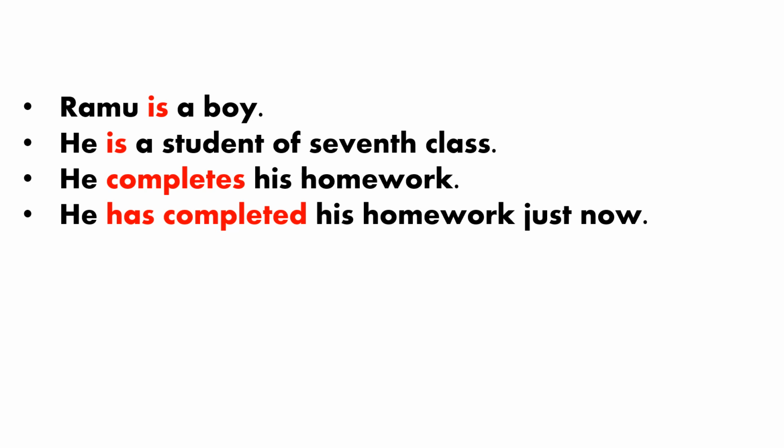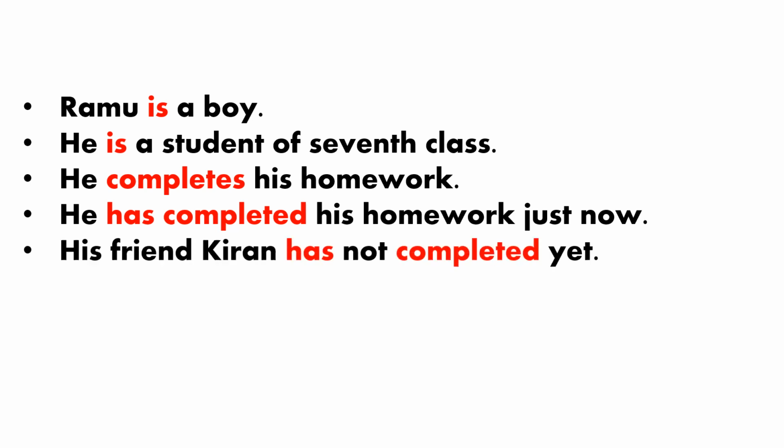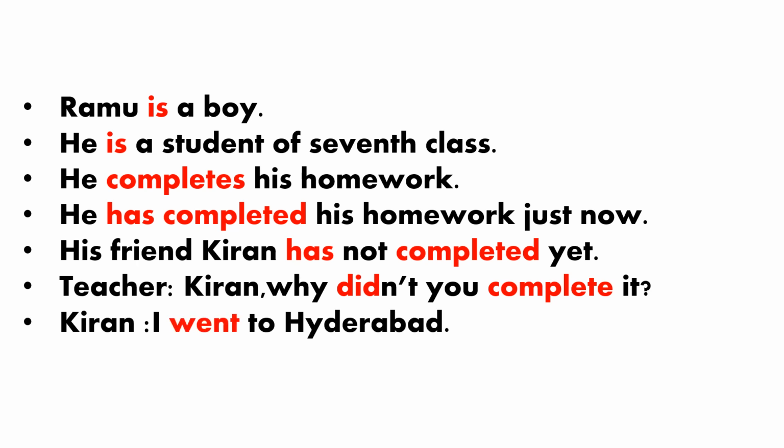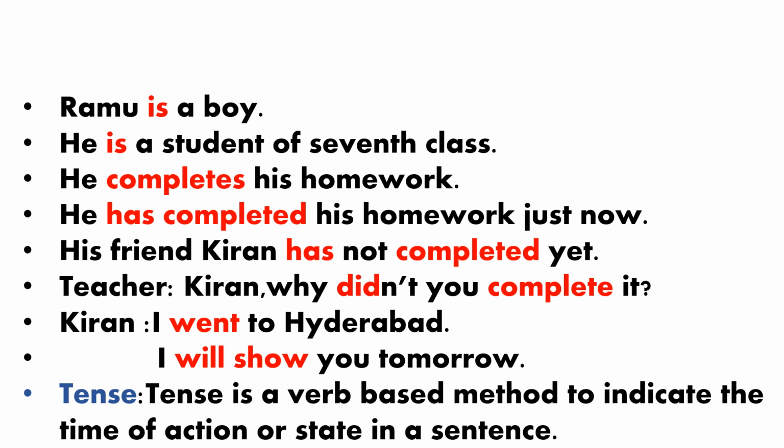Look at the fourth sentence. He has completed his homework just now. His friend Kiran has not completed it. Teacher: Kiran, why didn't you complete it? Kiran is saying, I went to Hyderabad. I will show you tomorrow. Okay, here these are the different examples for different kinds of tenses.